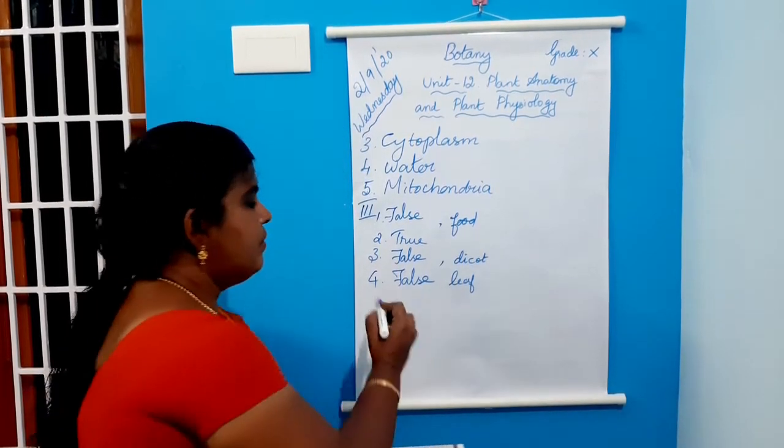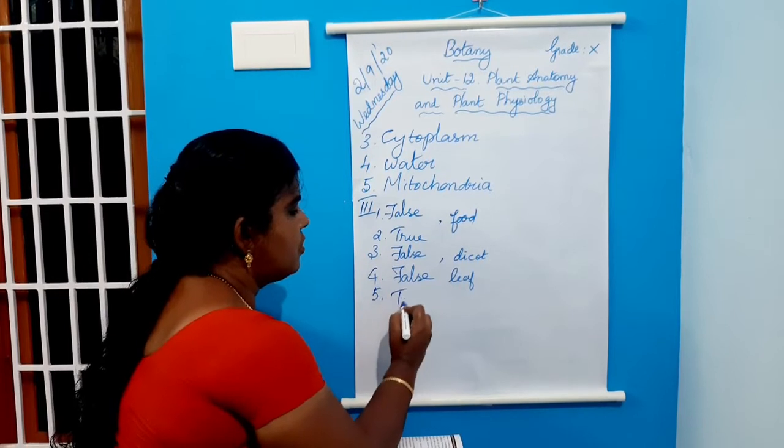Fifth question, mesophyll contains chlorophyll. True.